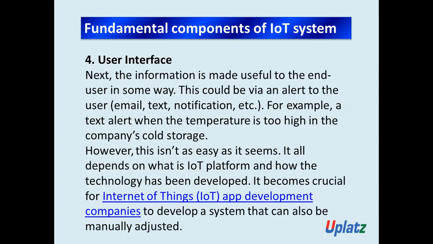However, this isn't as easy as it seems. It all depends on what the IoT platform is and how the technology has been developed. So it becomes crucial for Internet of Things app development companies to develop a system that can also be manually adjusted.